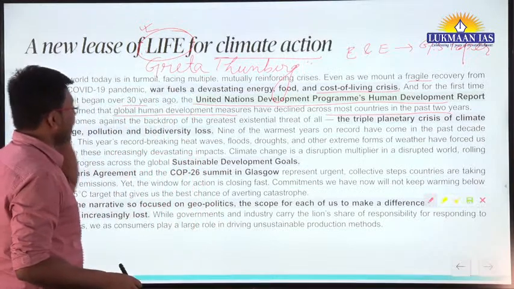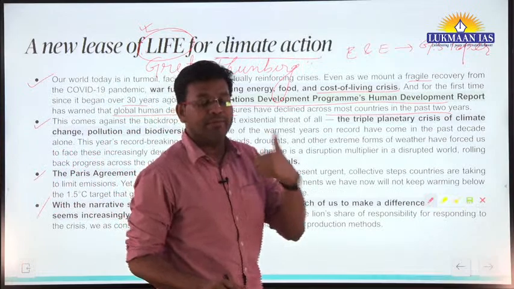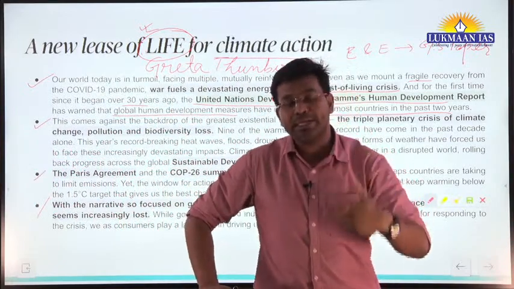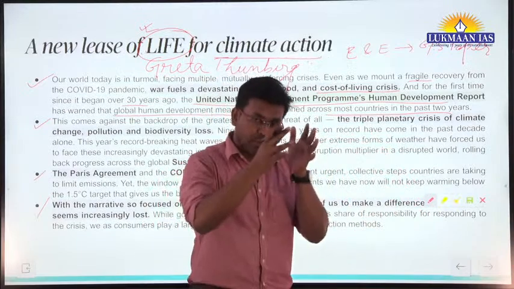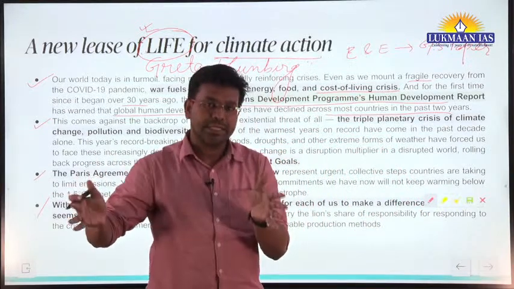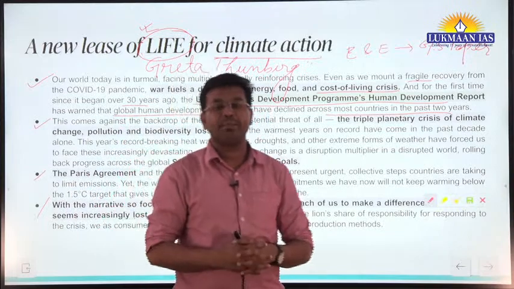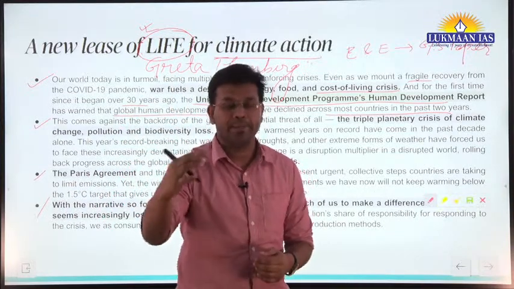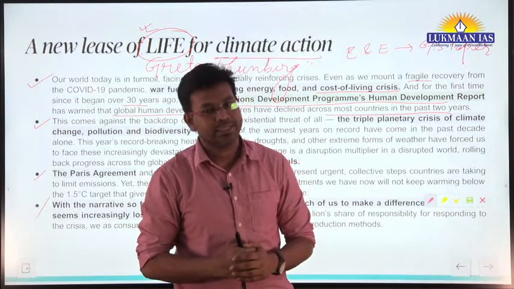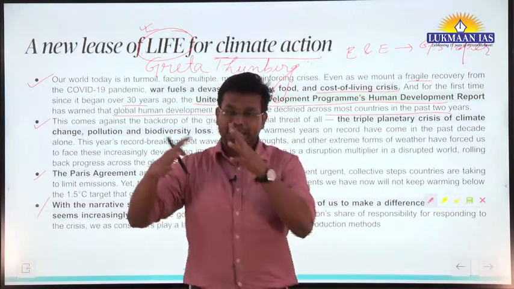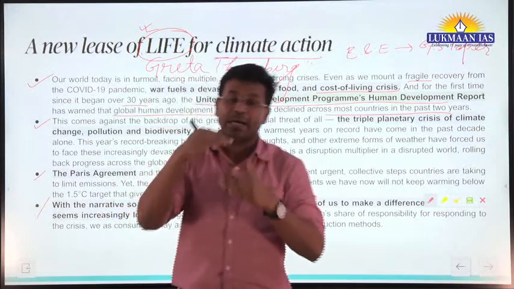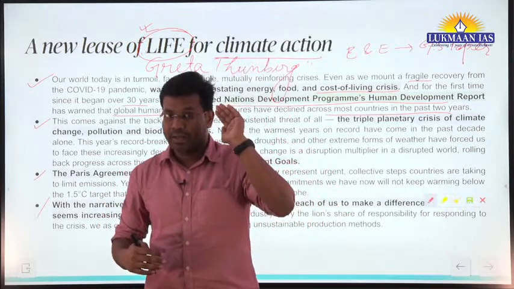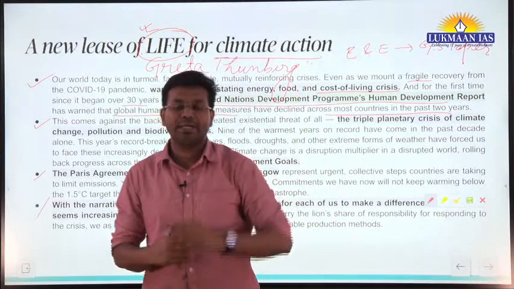Earlier we used to have Millennium Development Goals from 2000 to 2015. Then we adopted Sustainable Development Goals from 2015 to 2030. Most of the countries in the world are trying to implement the Sustainable Development Goals. We Indians have achieved some of the targets of the Sustainable Development Goals a decade before the deadline.